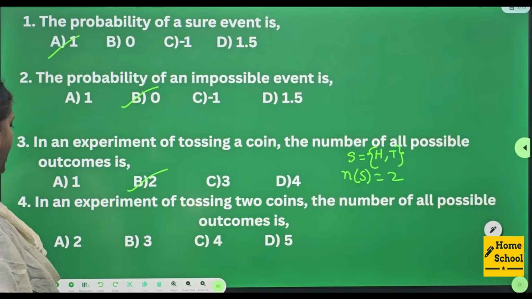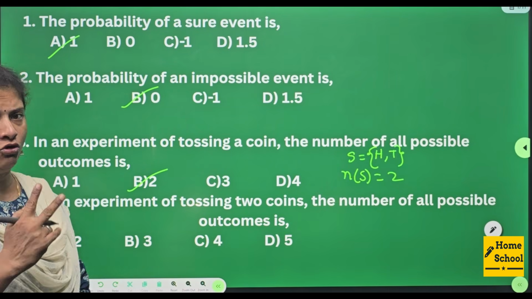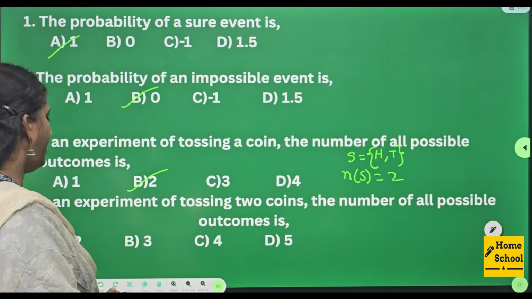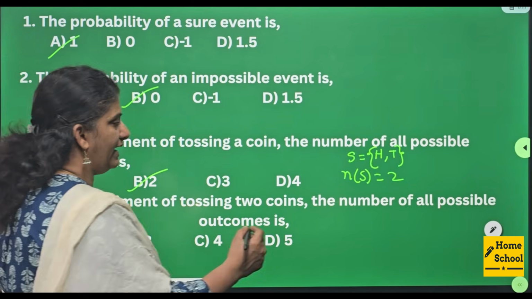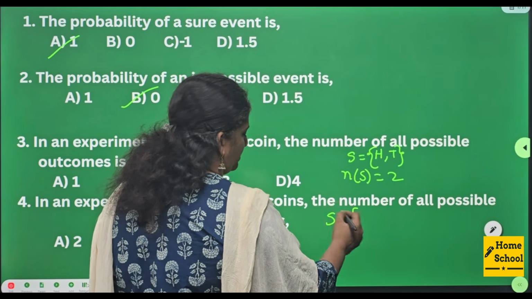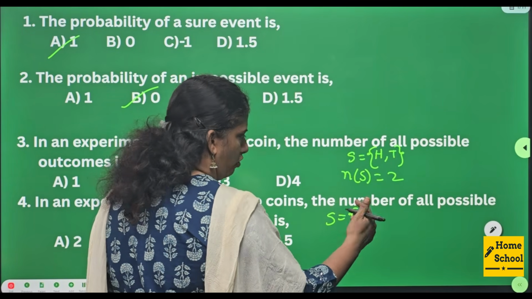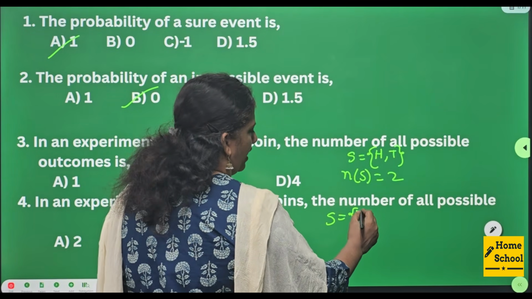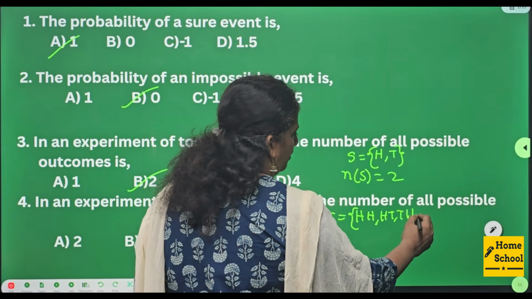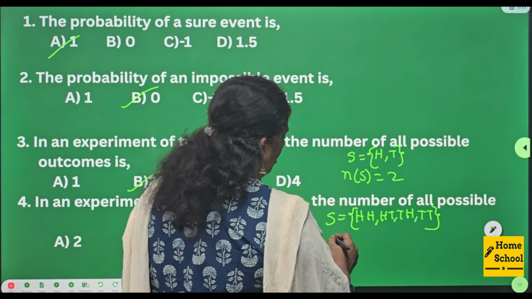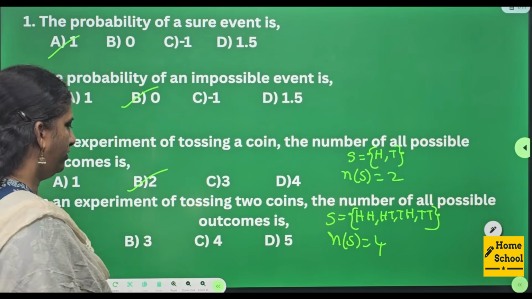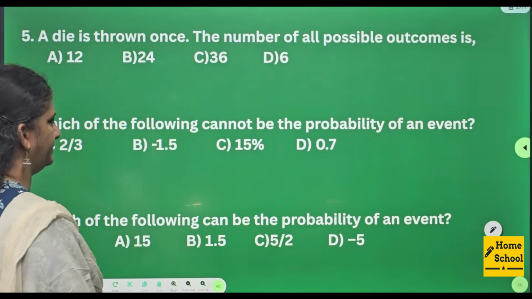Fourth one. In an experiment of tossing 2 coins. Now what is the experiment? Tossing 2 coins. The number of all possible outcomes is. Sample space is all the possible outcomes. Let me write. If you toss 2 coins, what are all the possible outcomes? Either you may get head head, or head tail, tail head, or tail tail. So how many total? Number of sample spaces is equal to 4. Option C is your answer.